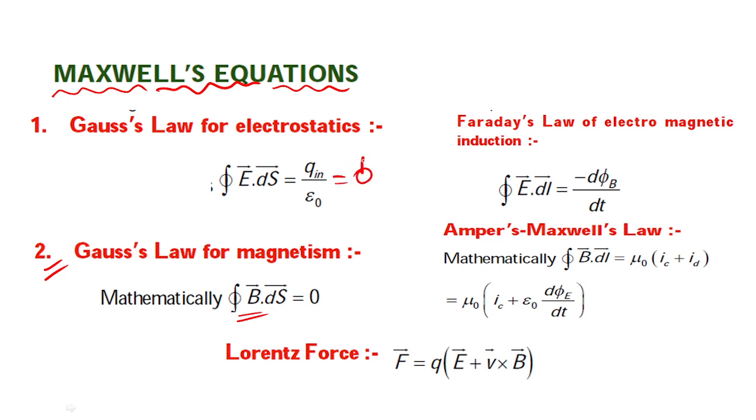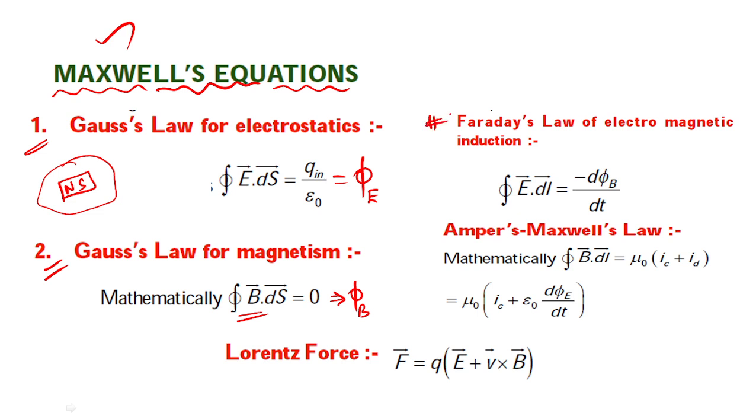What is this here? Electric flux. And this is magnetic flux. What is the magnetic flux through a Gaussian surface? Zero. Yes or no? Because if you place a magnet north to south in a Gaussian surface, what happens? Field lines never come out. So flux B will be zero. This also comes under Maxwell's equations only.